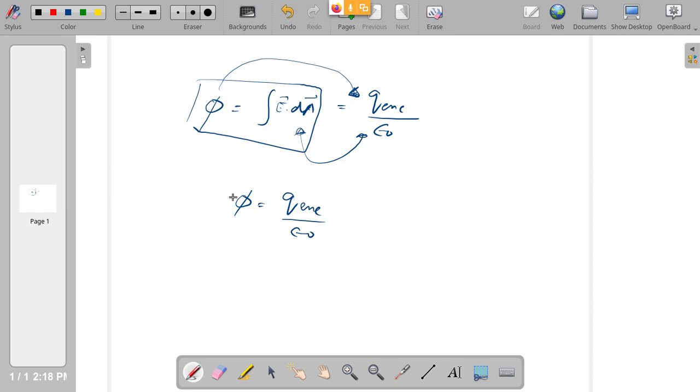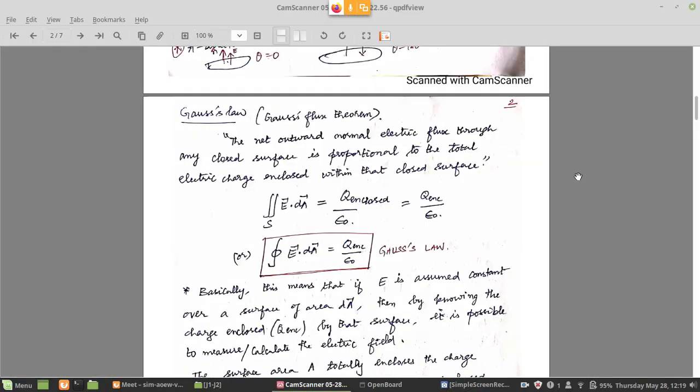So whether you want to calculate the flux or the electric field, all you have to know is how much charge is inside the surface, because epsilon naught is anyway a constant. You can always multiply or divide by it. So what is important is the charge present inside an imaginary virtual surface. If you know that, you know the electric field and the electric flux. That is the whole idea of Gauss's law.